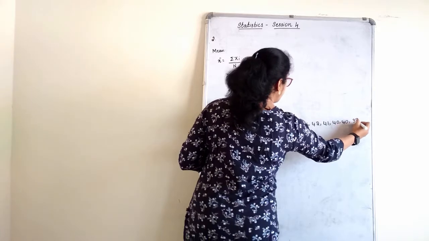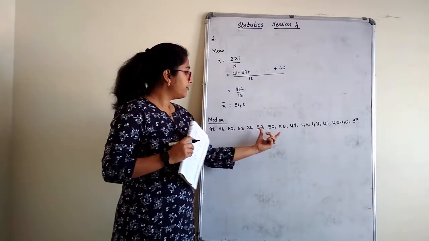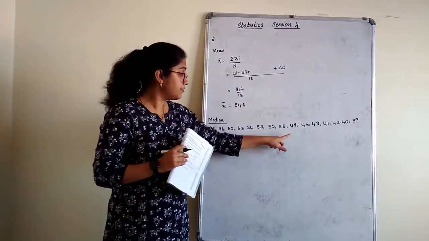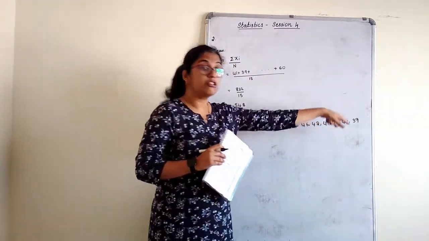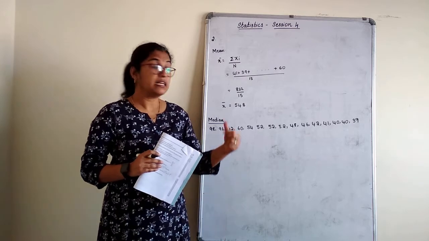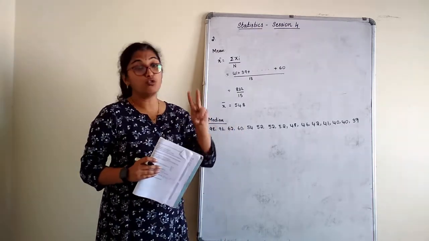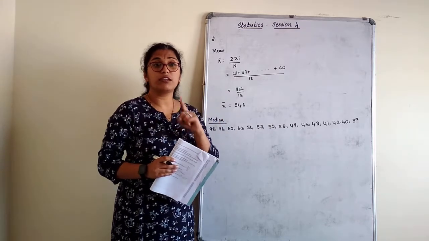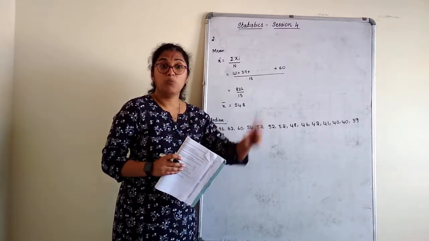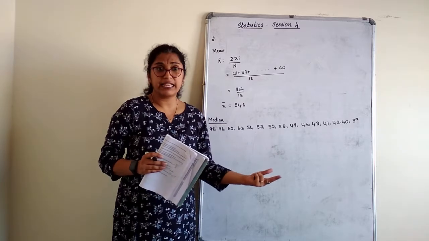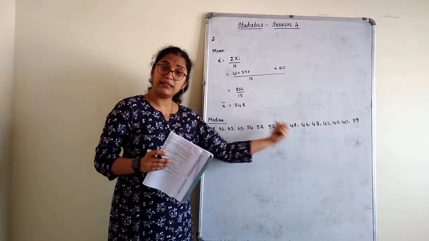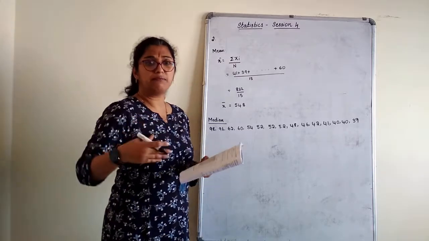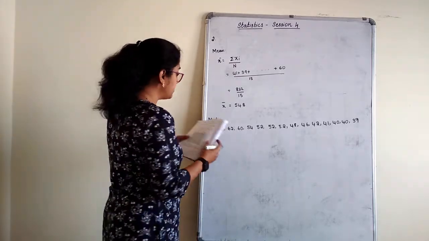Now you can ask me a question. 52 is repeated 3 times, 40 is repeated 2 times. So mode is 52. What if 40 also repeated 3 times? That means the given data has 2 modes, bimodal. That means 2 modes are there. Only one mode, it is called unimodal. If it has more than 2 modes, with other numbers also repeating the same number of times, it is polymodal.